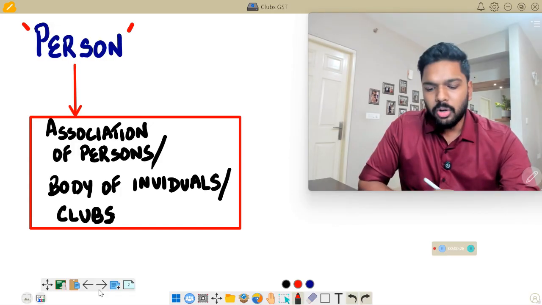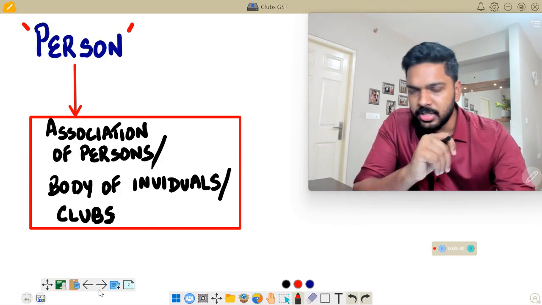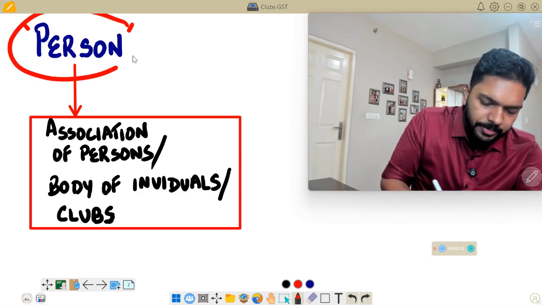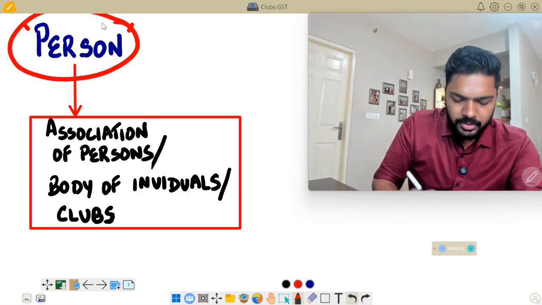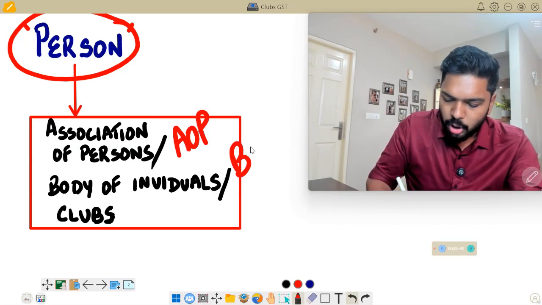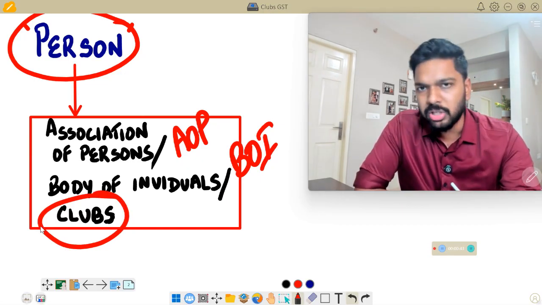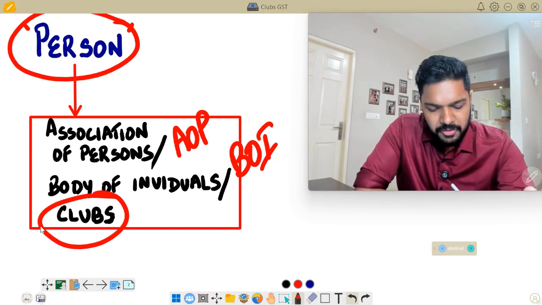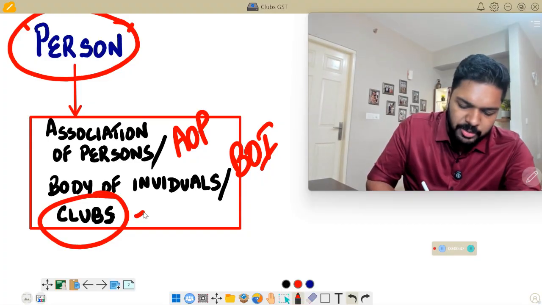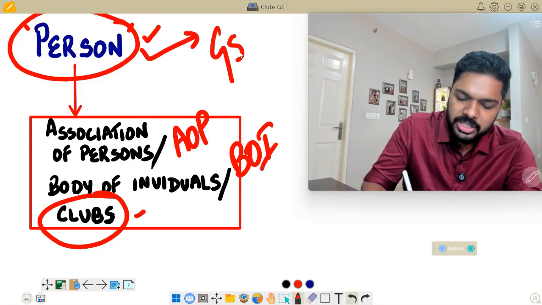Now in GST law, there are a lot of definitions, but we look at two specific important definitions. One is the definition of a person, and under this, the definition includes association of persons or AOPs, body of individuals or BOIs, and of course, clubs being communities, social clubs and all that. So the first point to note here is that clubs per se is included in the definition of person, which gives rise to the levy of GST.